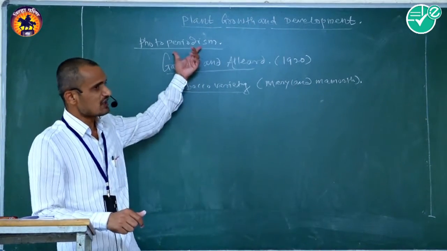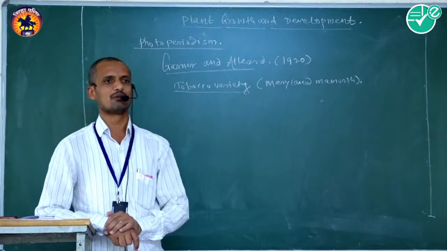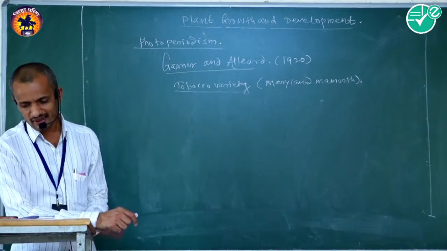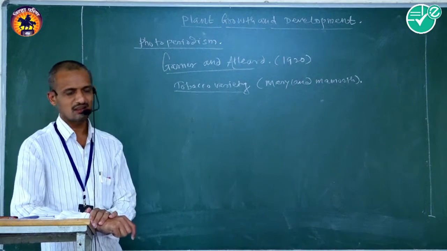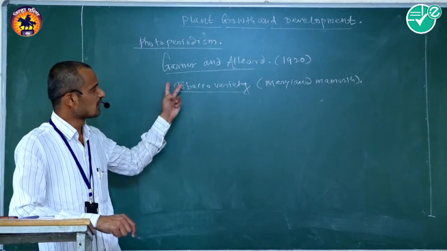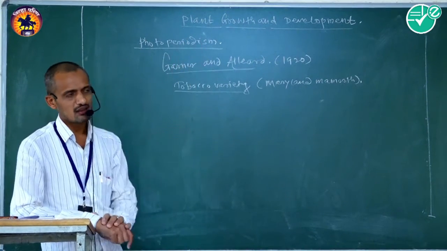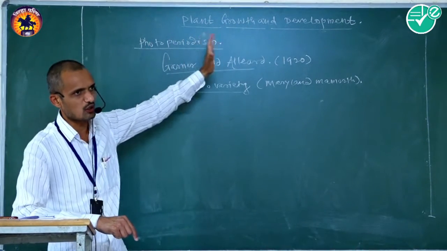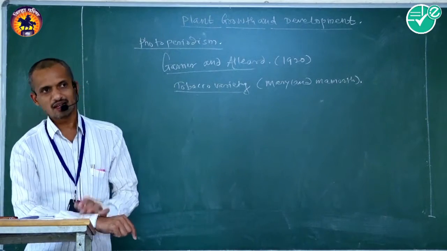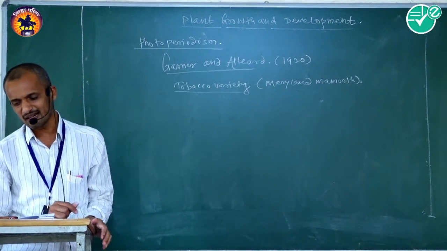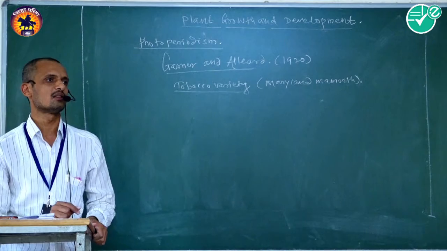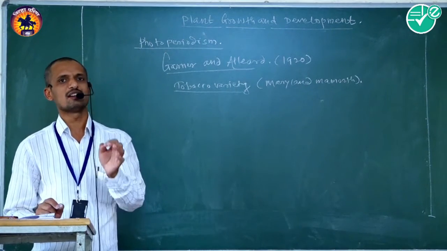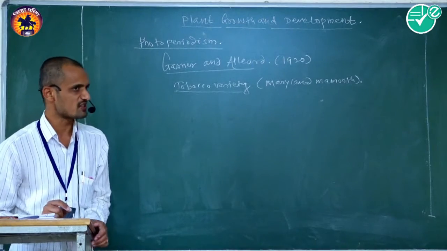For the initiation or formation of flowers, the relative length of day as well as night duration is essential. This phenomenon is commonly called photoperiodism. The relative length of day and night duration for the initiation of flowers is called photoperiodism.